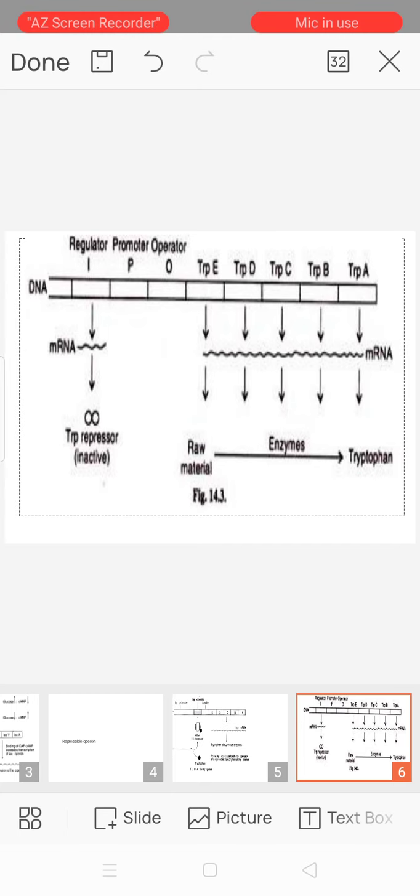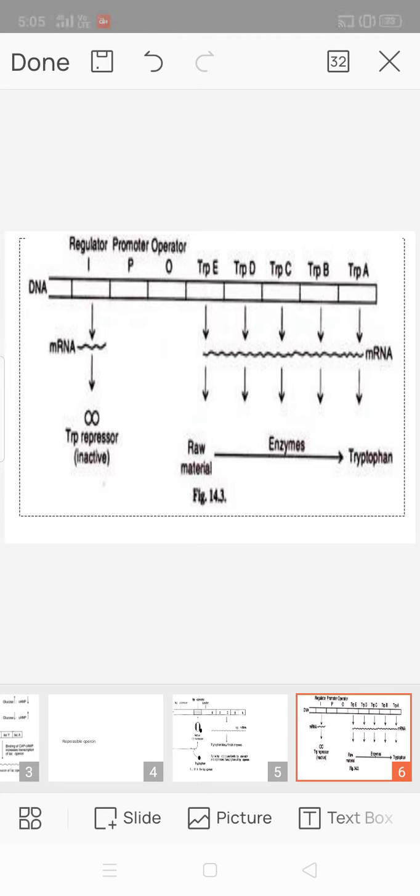When tryptophan is present in the cell, it binds to the trp repressor protein, enabling it to bind the trp operator sequence, obstructing binding of the RNA polymerase to the trp promoter and preventing transcription of the operon.